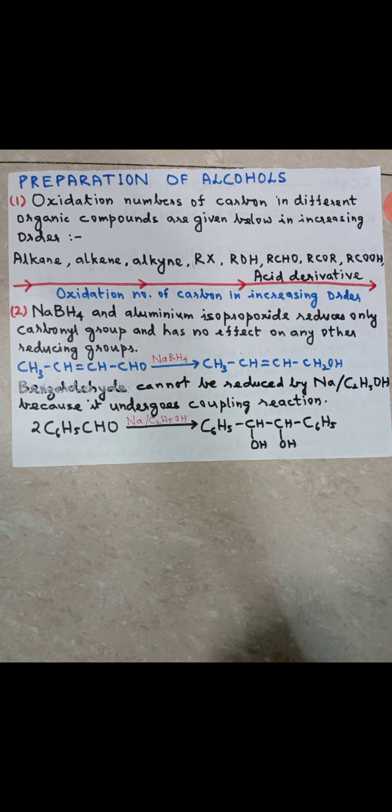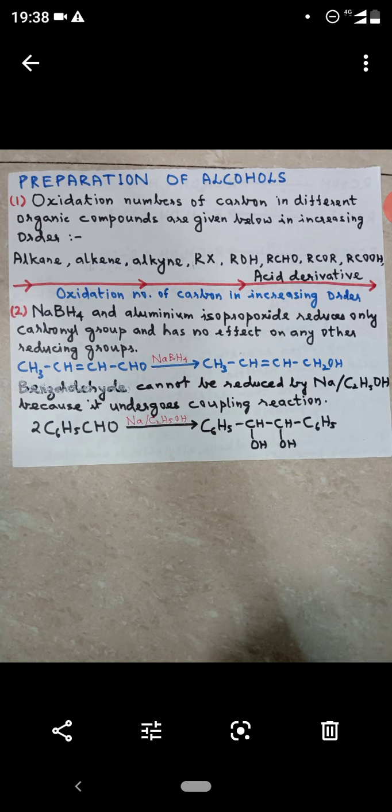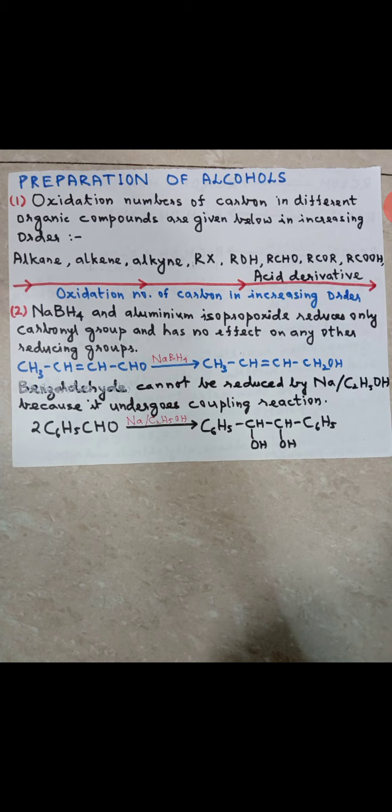Understood this part? Okay. So in this way, benzaldehyde can be reduced to alcohol. Of course, here also it is reduced to alcohol, but there it is reduced to dihydric alcohol because it undergoes a coupling reaction. But I don't want it to undergo coupling reactions. So what I need to do is change the reducing agent.